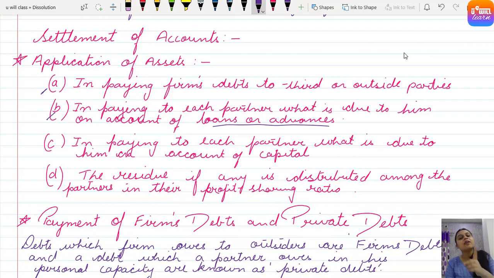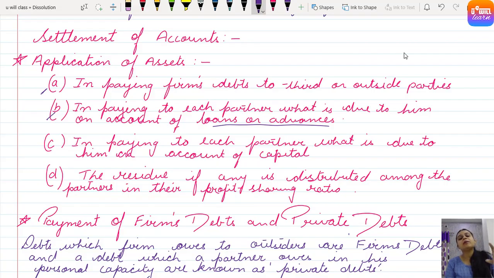First of all, whatever money you earned or gained after selling the assets of the firm must be utilized first in the payment of what? In the payment of the firm's liability towards outsiders. That is, outsiders may be creditors, bills payable, or loans taken, or bank overdrafts taken, or any outstanding liabilities if any. Clear?